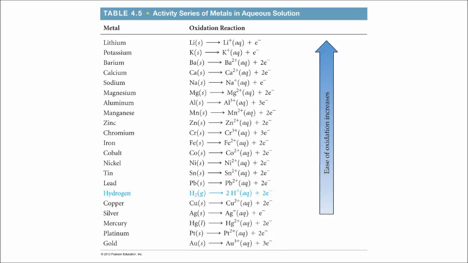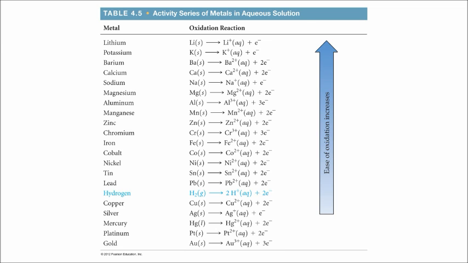So this is table 4.5 in your book, and it lists an activity series of metals in aqueous solution. At the top of the list are elements like lithium and potassium, and at the bottom are platinum and gold. So which of these more likely are going to react by losing electrons? Well, the elements at the top are more easily oxidized. So if an element is higher than another in terms of this list, then the metal that's higher is going to give up its electrons, and the metal that's lower down would accept electrons.